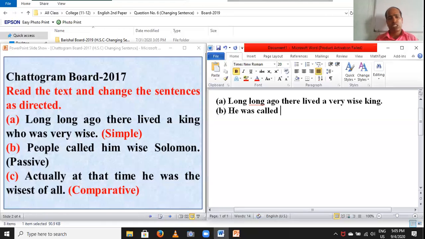Called. And then you have to write the next part of this sentence, wise Solomon. Wise Solomon. By people.